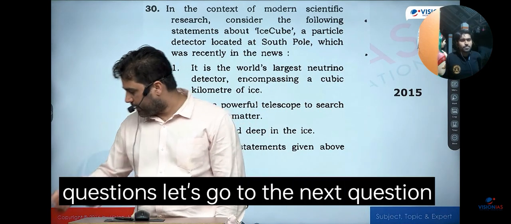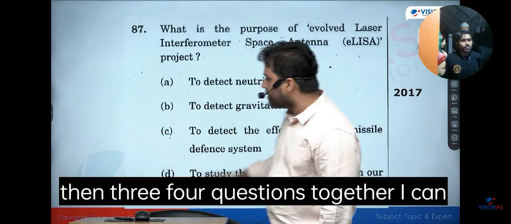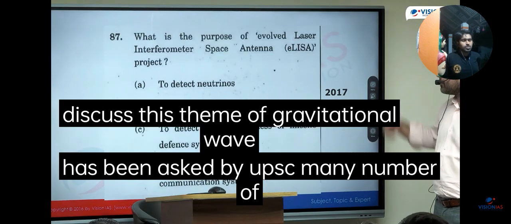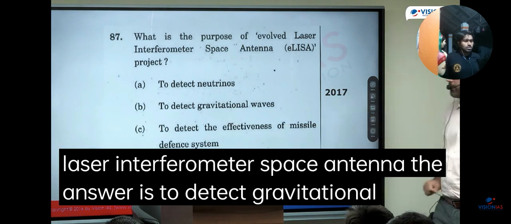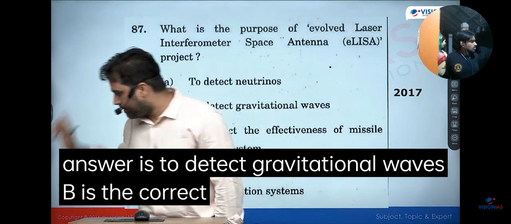Let's go to the next question then. 3, 4 questions together I can discuss. This theme of gravitational wave has been asked by UPSC many number of times. What is the purpose of evolved laser interferometer space antenna? The answer is to detect gravitational waves. B is the correct answer.